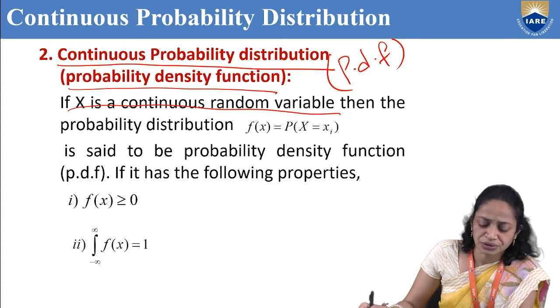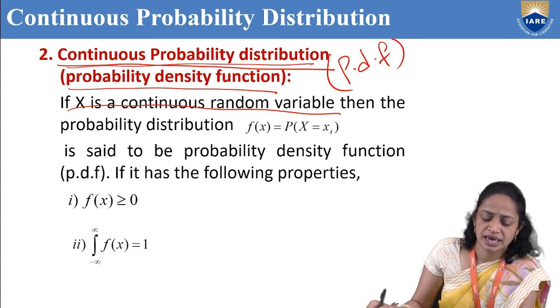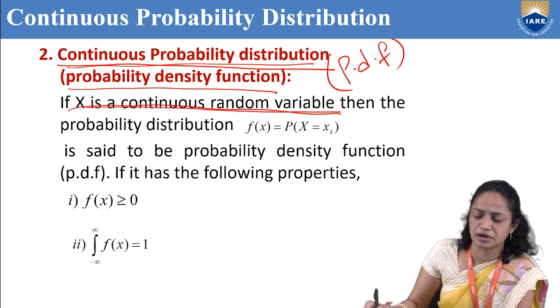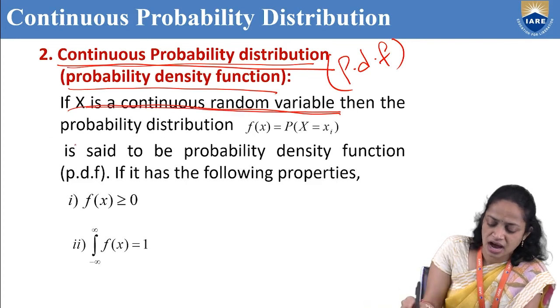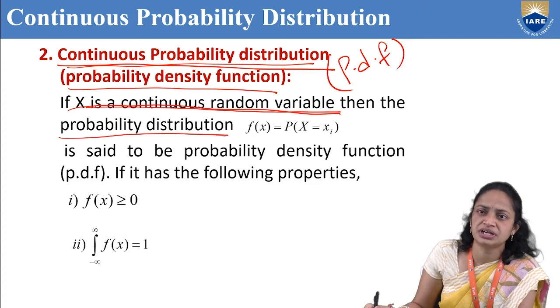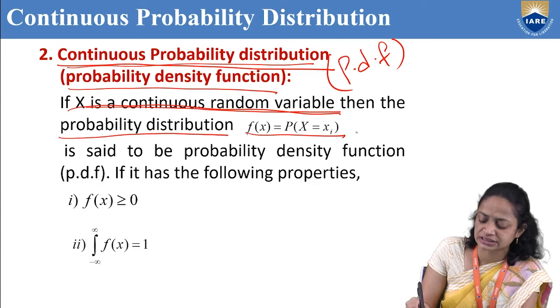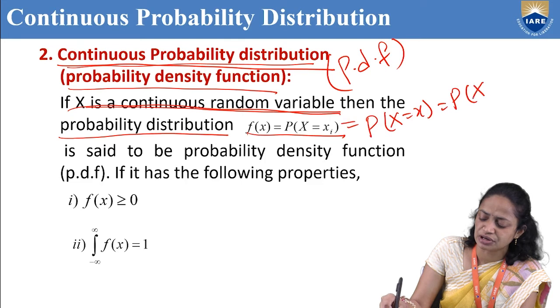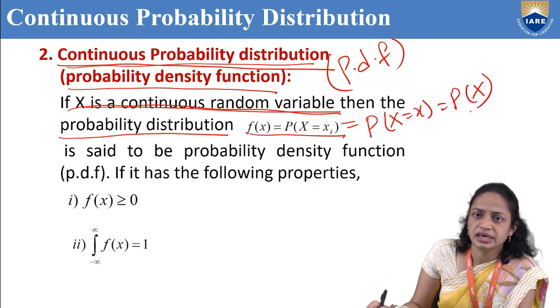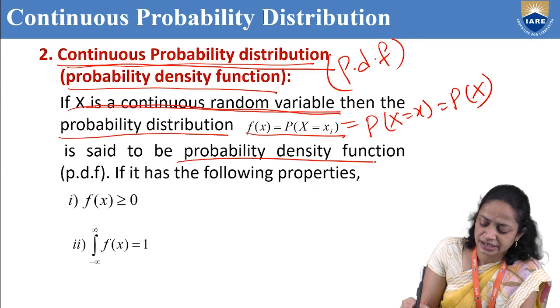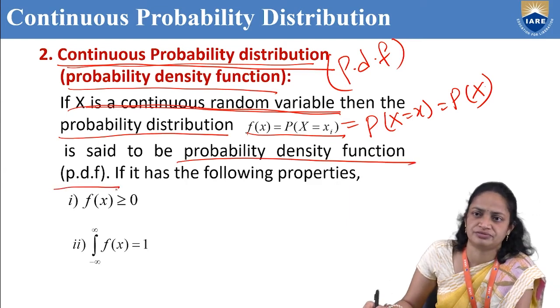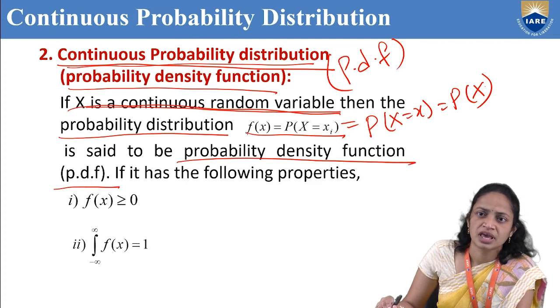So here continuous probability distribution means if x is a continuous random variable, then the probability distribution or probability function f of x equal to p of x equal to xi, or p of x equal to x, is said to be a probability density function or PDF, or continuous probability distribution, if it has the following properties.